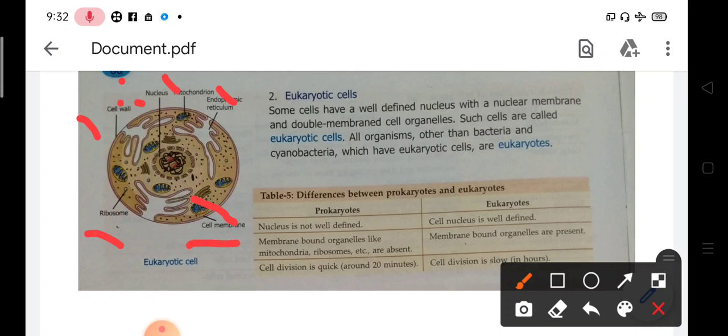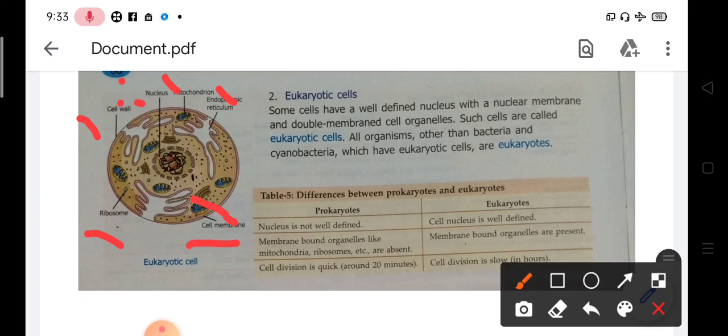So we say that prokaryotic cells lack the main cell organelles, whereas eukaryotic cells have a well-defined nucleus and double membrane cell organelles. We don't call these structures of the cell organs because they are parts of a cell, and organs are made up of different cells. So we won't call these structures present in the cell organs, we will call them organelles.